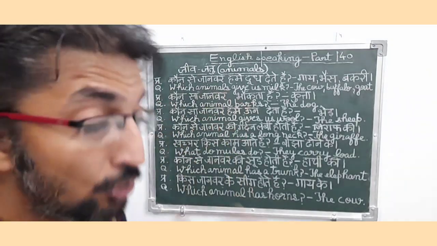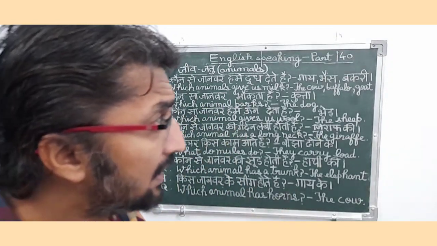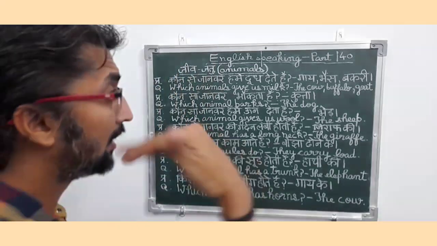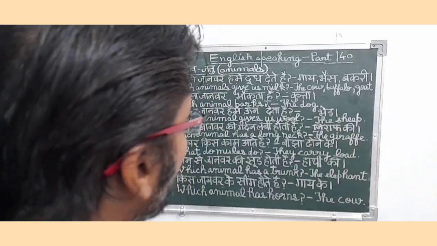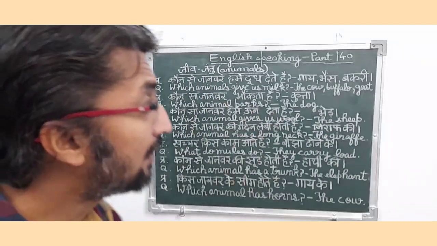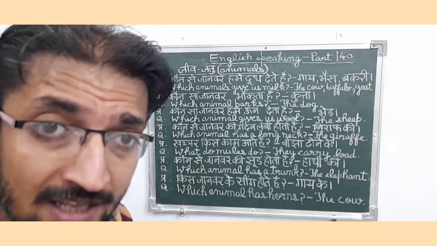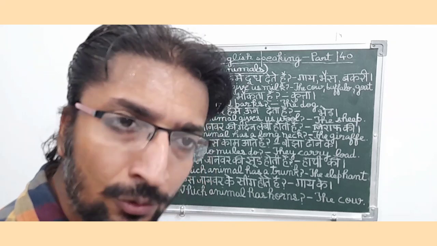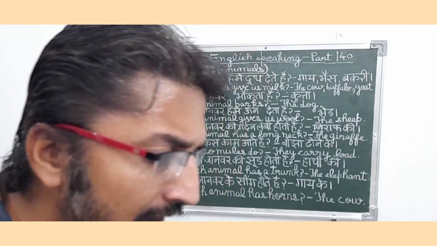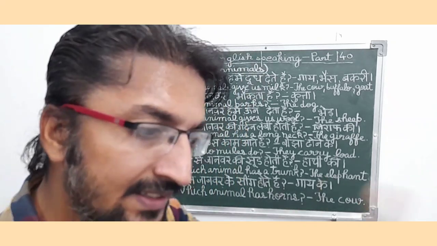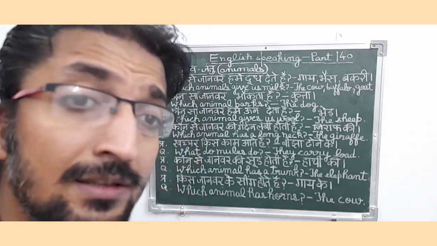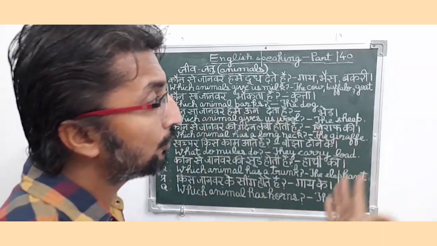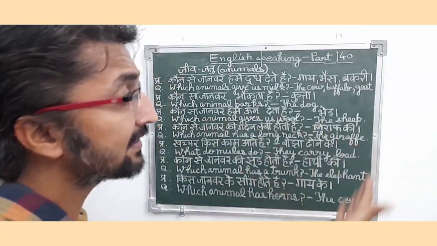कौन से जानवर हमें दूध देते हैं? So friends, basically it is an interrogative type sentence. गाय, भैंस, बकरी. So in English it means which animals give us milk. The animals are the cow, buffalo and goat. So friends, it is a present interrogative type sentence because in this sentence the person is asking about those animals which normally give us milk. So milk giving animals are cow, buffalo, goat, means गाय, भैंस, बकरी.